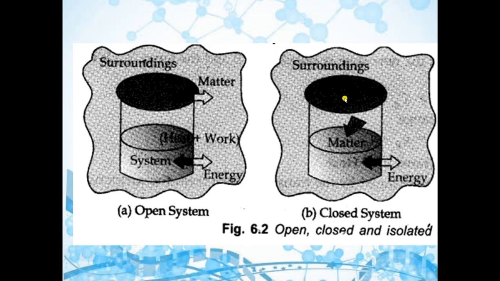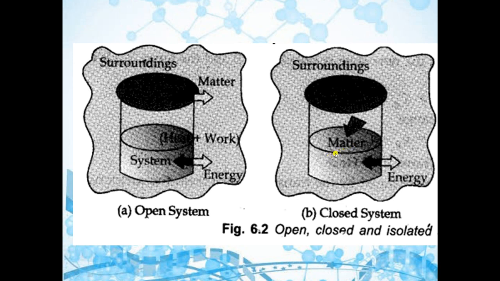Then there will be no exchange of matter between the system and surrounding. But there will be exchange of energy because walls of the containers are conducting in nature. So there will be exchange of energy but not matter. So this type of system is known as closed system.